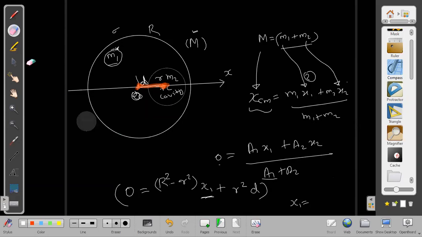By d r square you can write. I think it is small r square first. Small r square minus capital R square, by small r square minus capital R square.